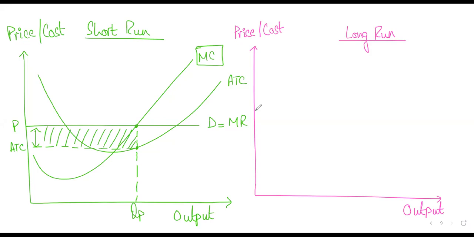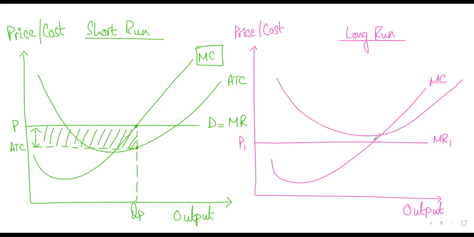However, in the long run, this is not how it looks. In the long run, your demand drops a little lower. Think about this. Your demand curve goes a little lower. Why? Because more firms have entered the market. I will write this down as P1. This is also showing you the marginal revenue. Then you have to make the same graphs again. This will be your marginal cost like this, and then you have to draw your ATC, which goes like this. Just give me a second.